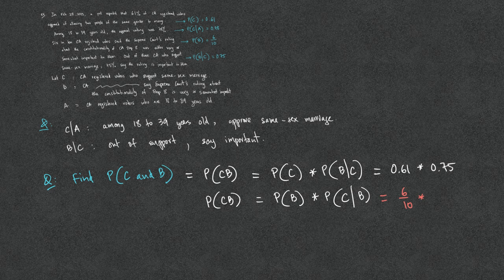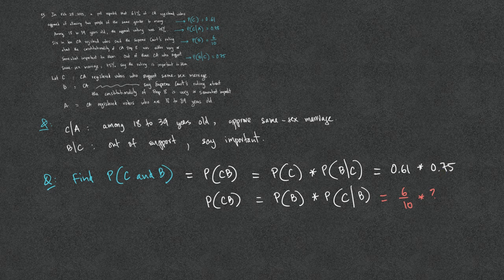And so the probability of C and B is the probability of C times the probability of B given C, or the other way. We use whichever formula that we have the information for.